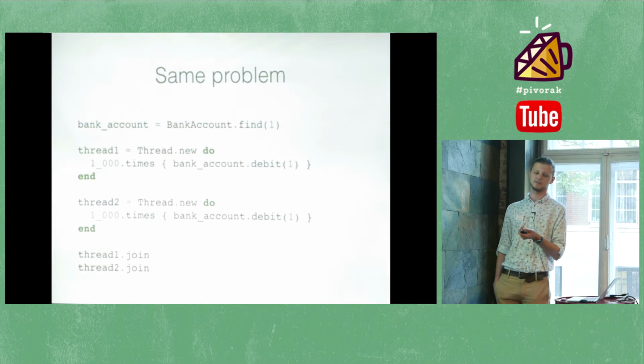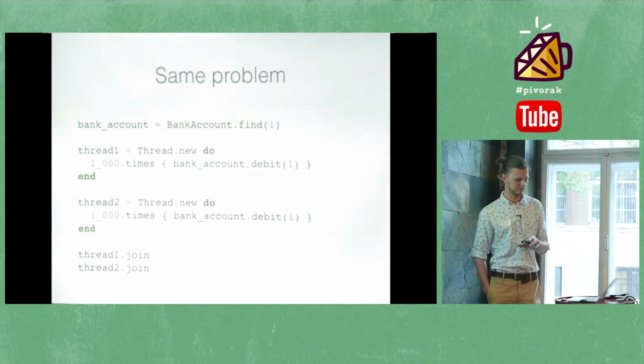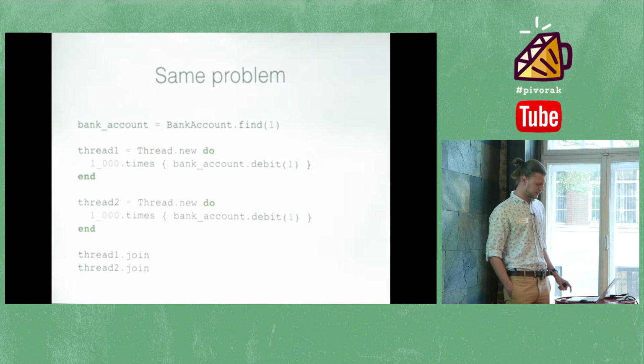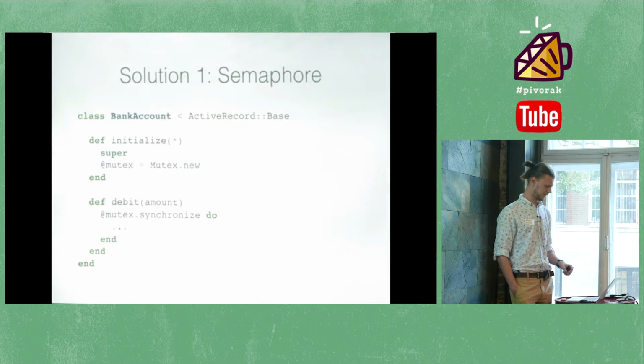Here's the example, the same we have with increment. You see, it's quite hard to predict the actual value of the bank account at the end of execution. Well, it's not critical. It wasn't critical for auto increment, but it really is for a bank account, right? So there is a quite easy way to fix it, but somehow like that.